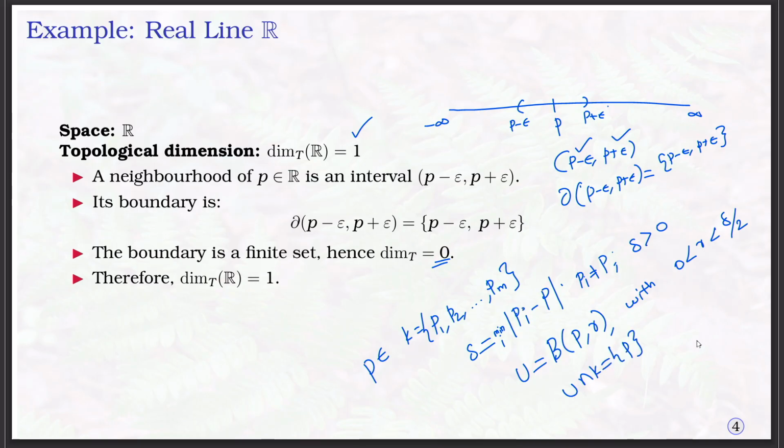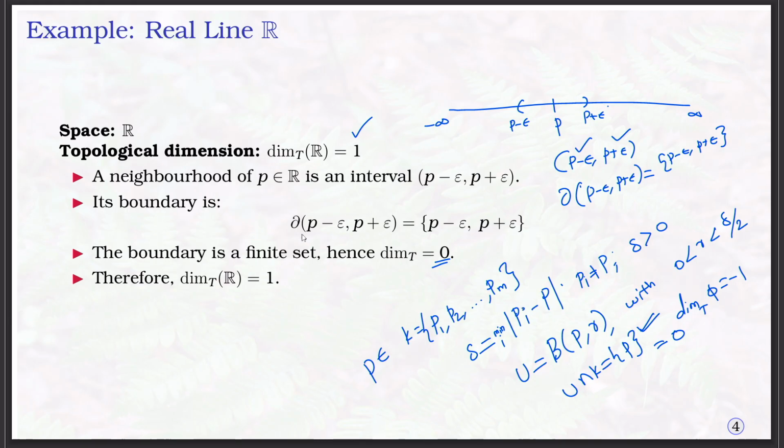So the boundary is empty. Therefore, the dimension of the empty set is minus 1, and therefore the dimension of a finite set is 0.